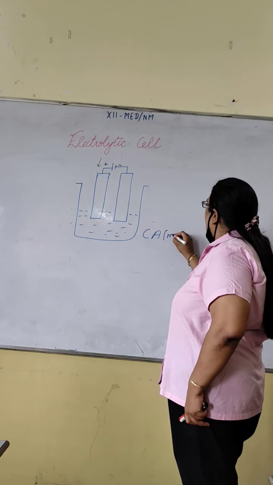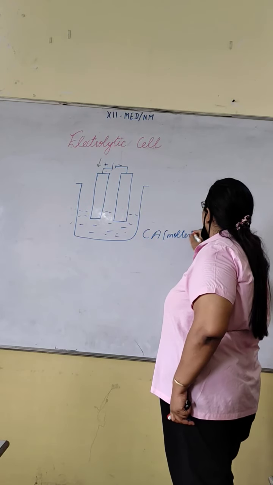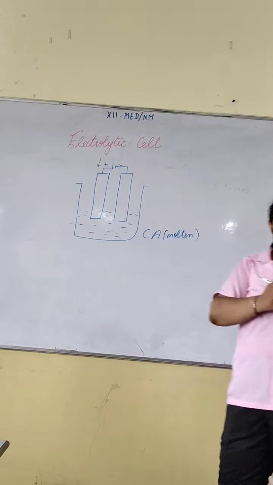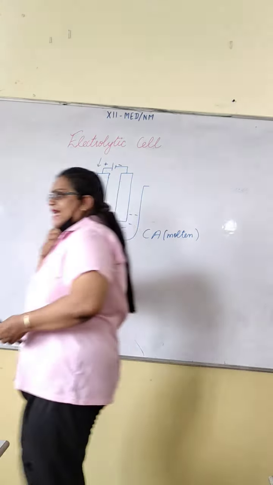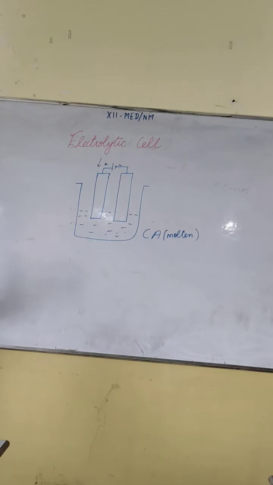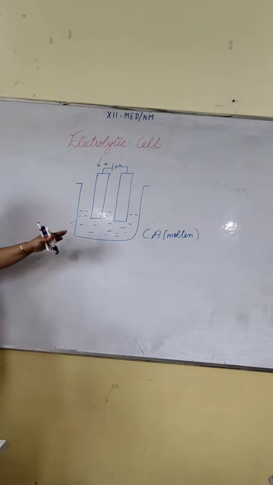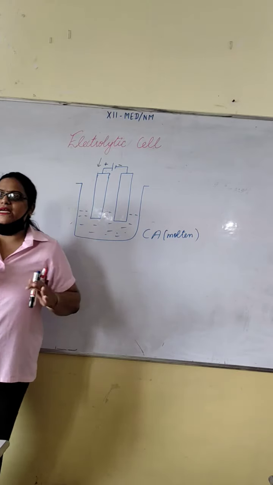Suppose this is your molten electrolyte. In electrolysis, the electrolyte can conduct electricity in two states, either in the molten state or when put in water solution, which means in the aqueous state. So here I am taking the example of NaCl or any common electrolyte in the molten state.